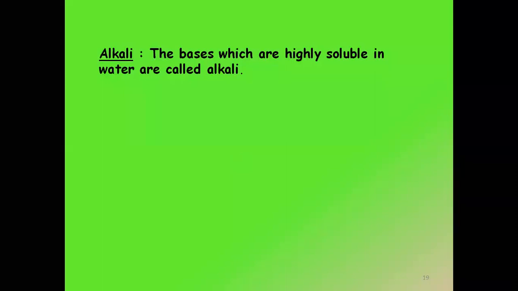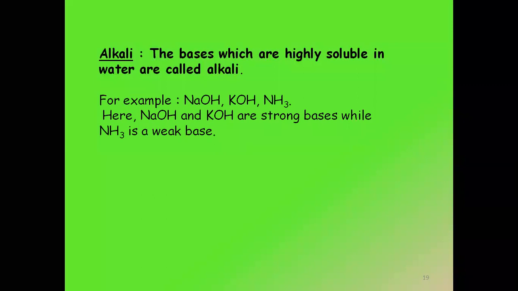And alkali is nothing but a name given to bases only. Usually bases are also alkali, but the word alkali is specifically given to those bases which are highly soluble in water. Which are highly soluble in water, they're called alkali. For example, sodium hydroxide, potassium hydroxide, and ammonia. Where sodium hydroxide and potassium hydroxide are strong bases, whereas ammonia is a weak base.